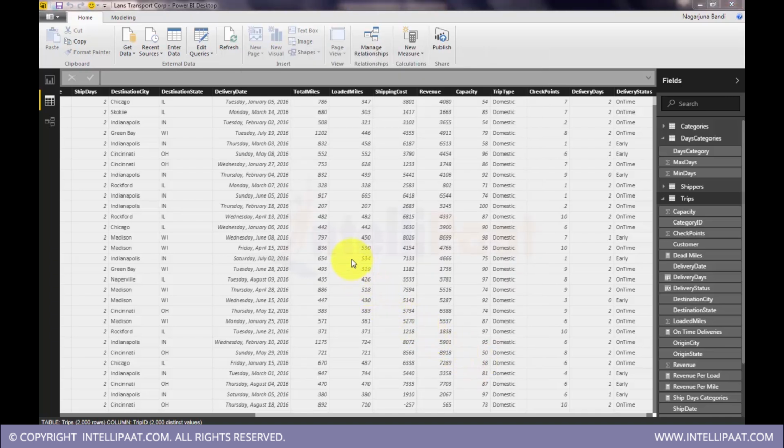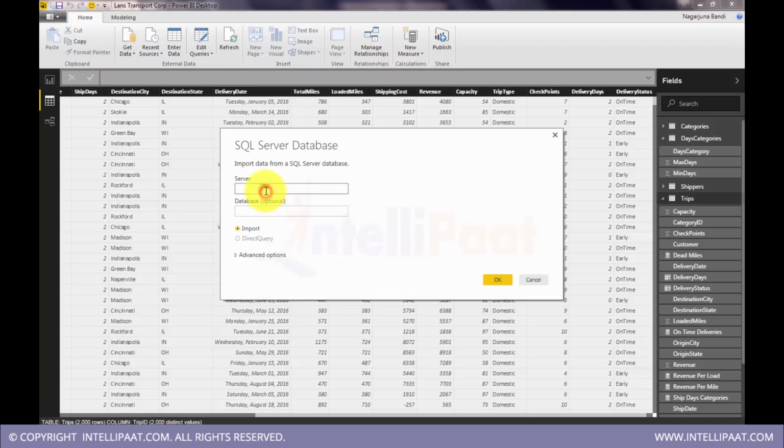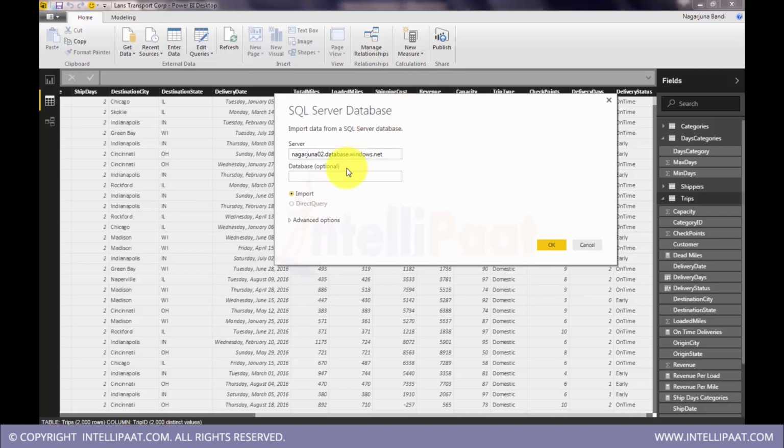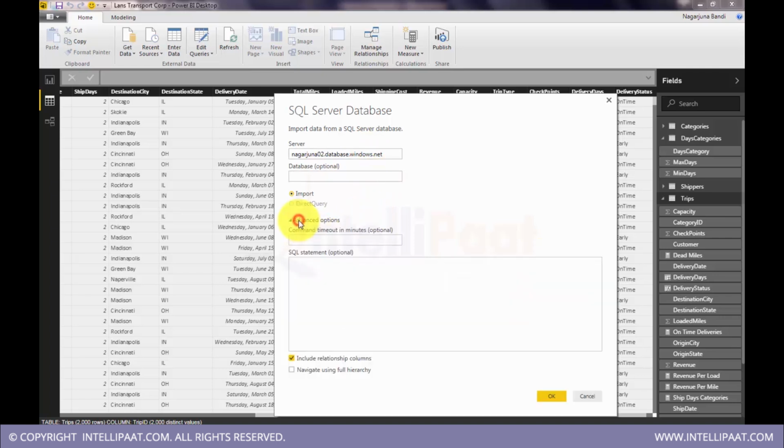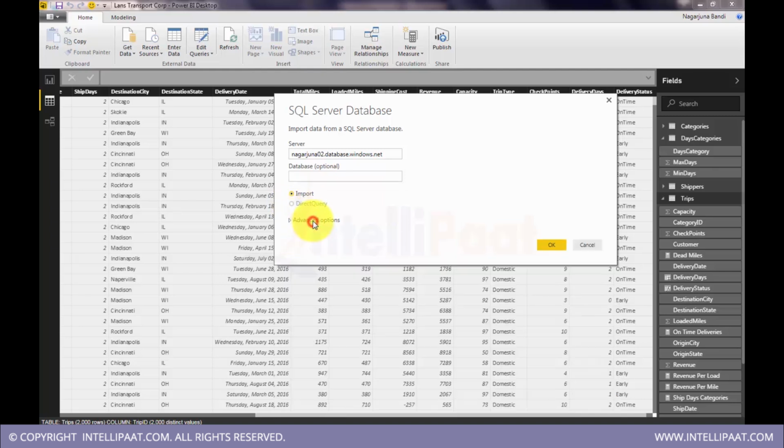So I have to give the server name here, the one I just copied. This is a server name which is on Azure. Now when you get data from an Azure service, you have two options. Either you can directly import the data into your system, or you can run it as direct query. These options will be there only for non-file data.